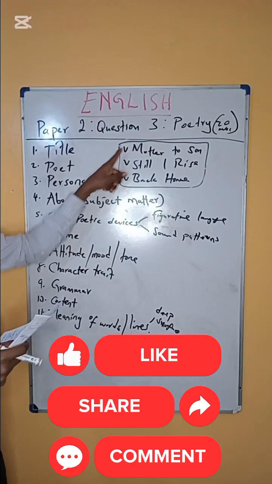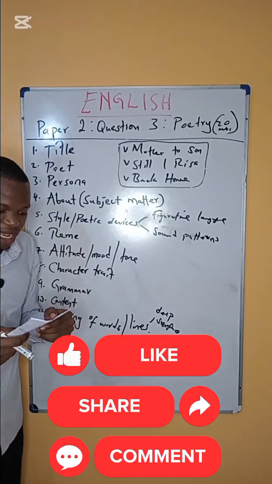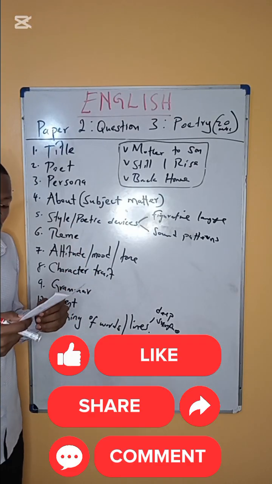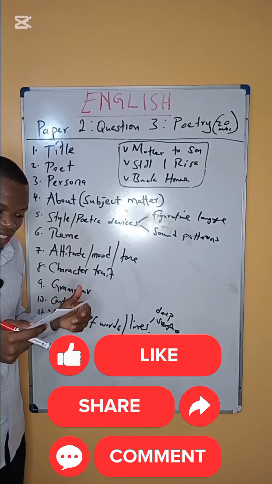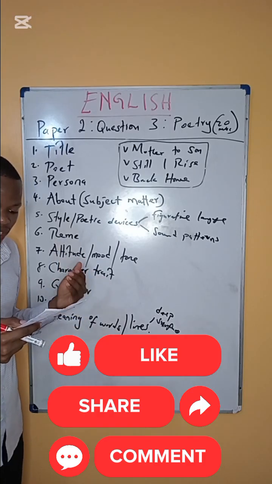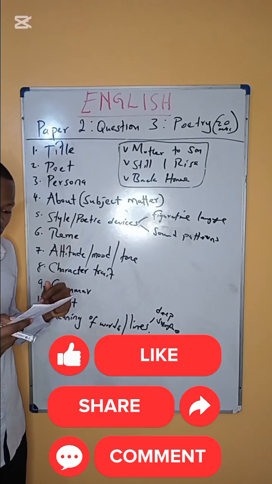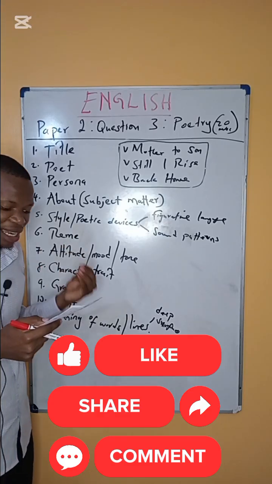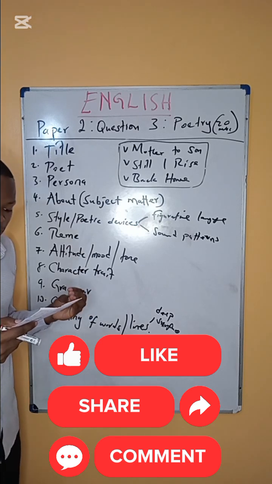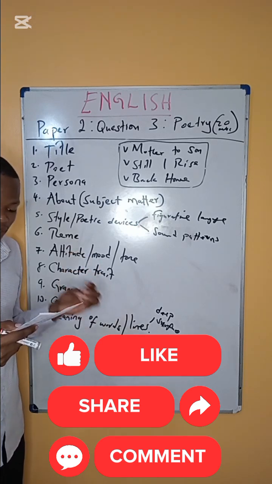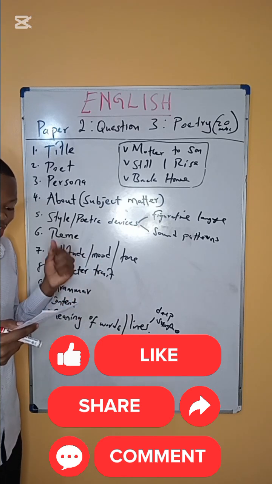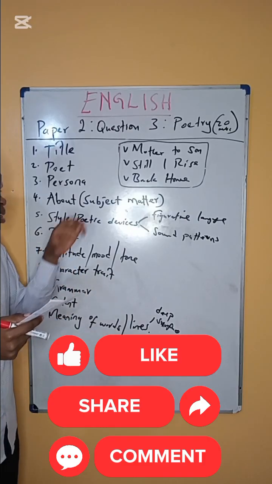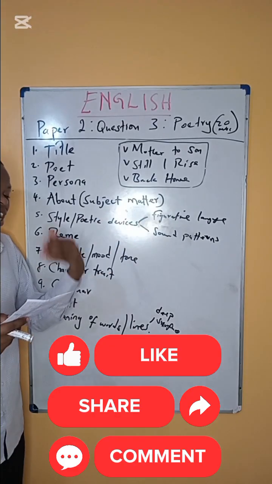Now, for the first poem, Mother to Son, I would say, the poem is about a mother who uses things like staircase to tell her son how life has been difficult, but in it all, she presses on. She has pressed on. This is to encourage the son to prepare for the realities of life, and that he should not give up. Okay, so that is the subject matter. Whatever is happening in the poem, there's a mother who is advising the son.